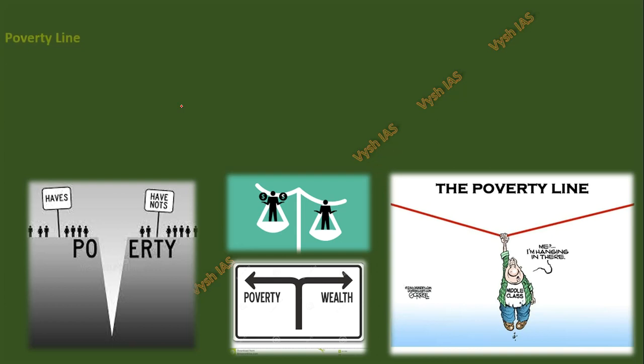Now, the poverty line concept, which is there in your history, economics and polity textbooks. The first poverty line in India, I think it was by Dadabhai Naoroji or something; you can go and confirm. It's written in your Spectrum textbook, and I have taught you also. So a poverty line is a line where above it you are above poverty, and below it you are poor. Are you poor or not?